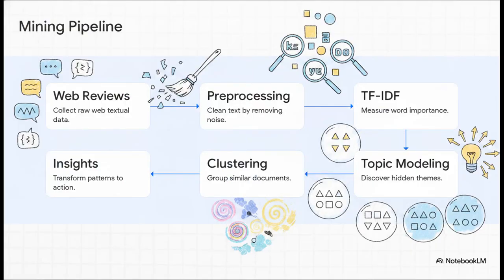So here's the high-level web content mining pipeline. We start right at the beginning with raw web reviews. First up, we clean that data through text pre-processing, which just means removing noise and unhelpful words. Then we get into the really cool mathematical heavy lifting. We use TF-IDF to find the important words, topic modeling to discover hidden themes, and clustering to group similar documents together. And finally, we emerge at the end with clean, data-driven business insights. We're going to walk through exactly how each of these specific steps actually works.